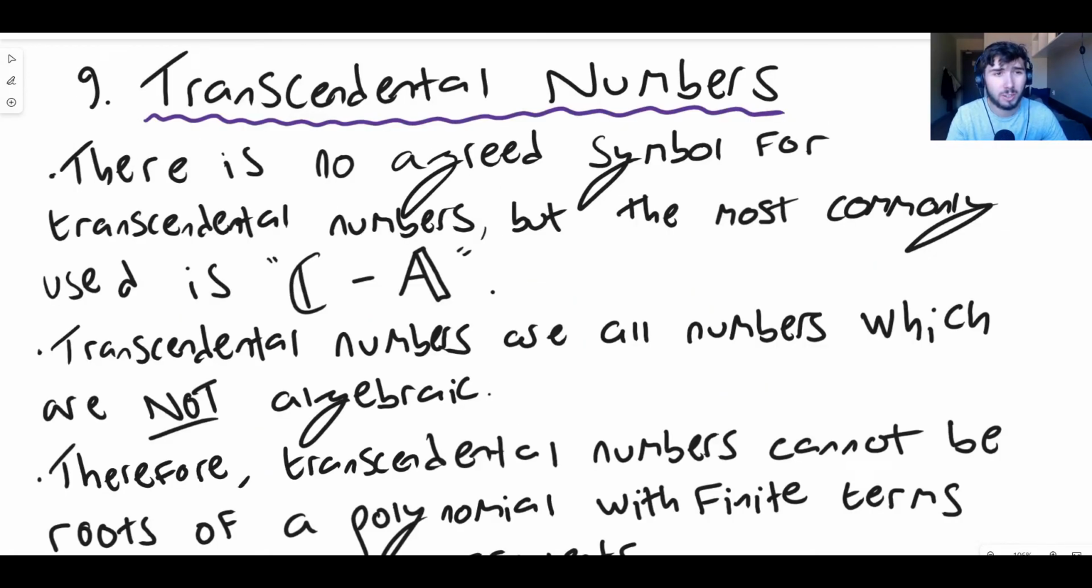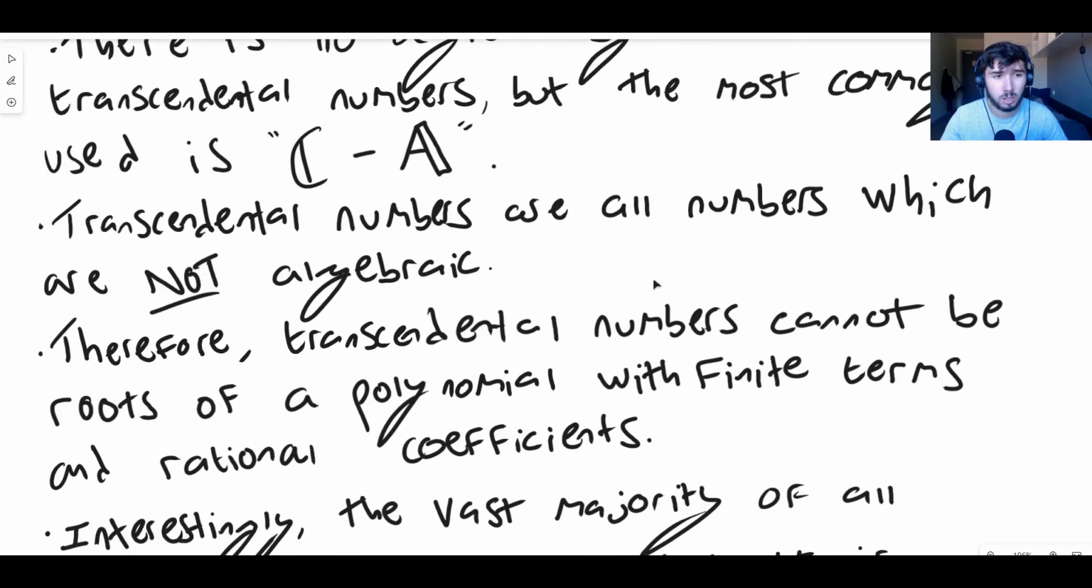Okay guys, this is our last group of numbers. It is the transcendentals. So what is a transcendental number? It's the opposite of an algebraic one. For the transcendental numbers, there's no agreed symbol again, but the most commonly used one is the complex numbers minus the algebraic numbers. That's because the transcendentals are any complex number, that includes the reals, imaginaries, or a mixture of both, but not the algebraics. So it's all of the complexes, but not the algebraic ones, because they're the opposite of algebraics. Transcendental numbers are numbers which are not algebraic.